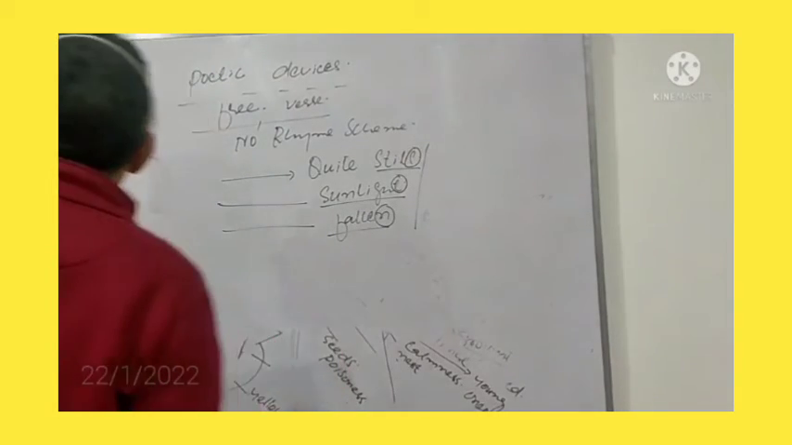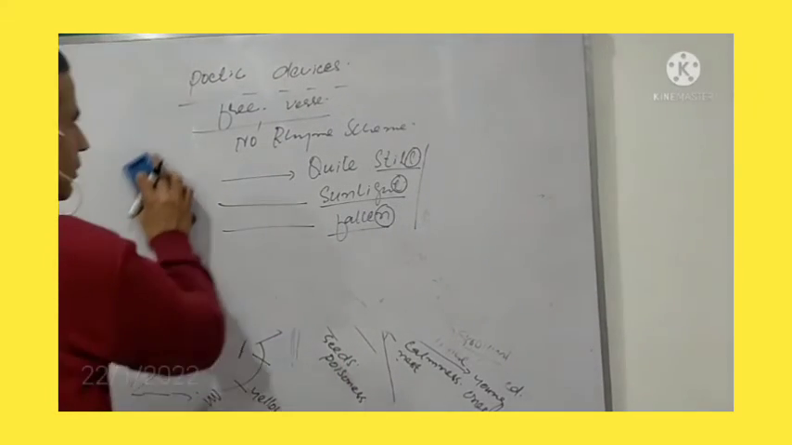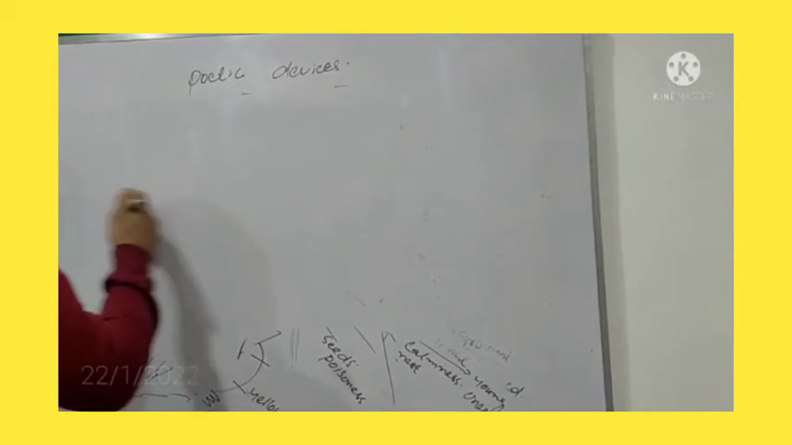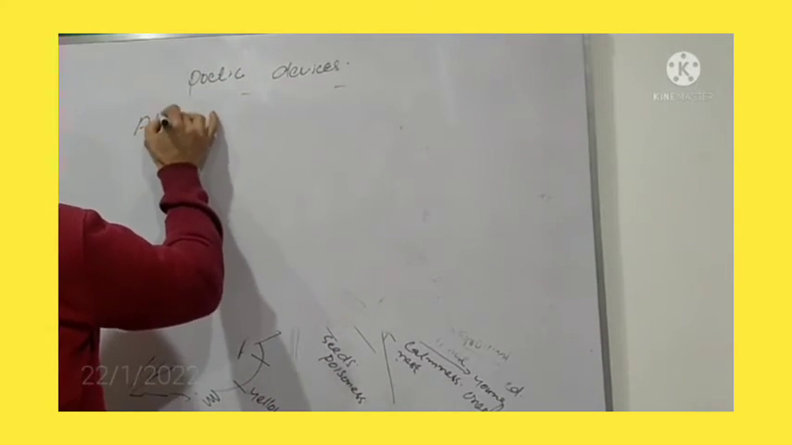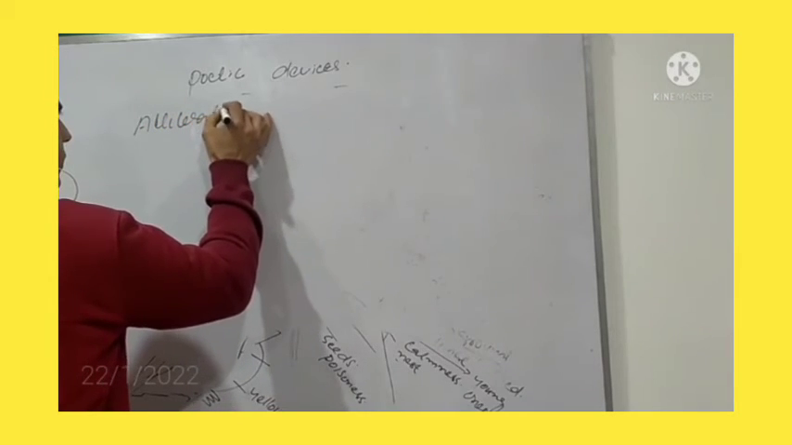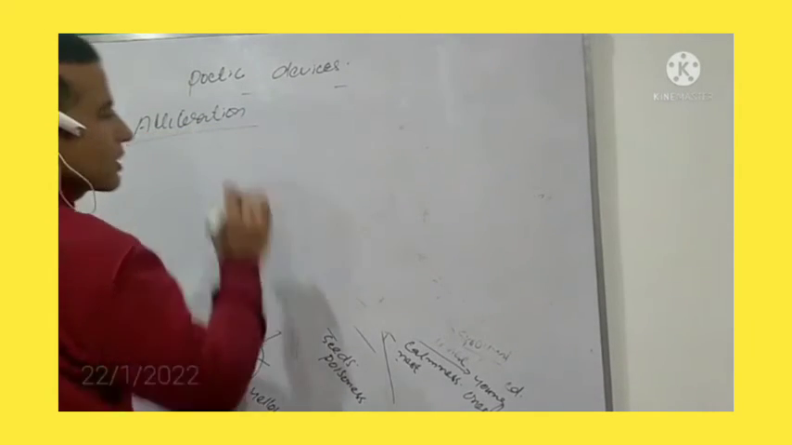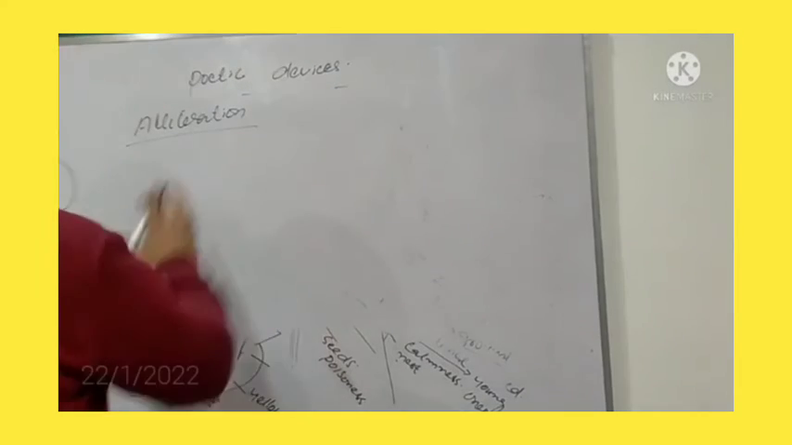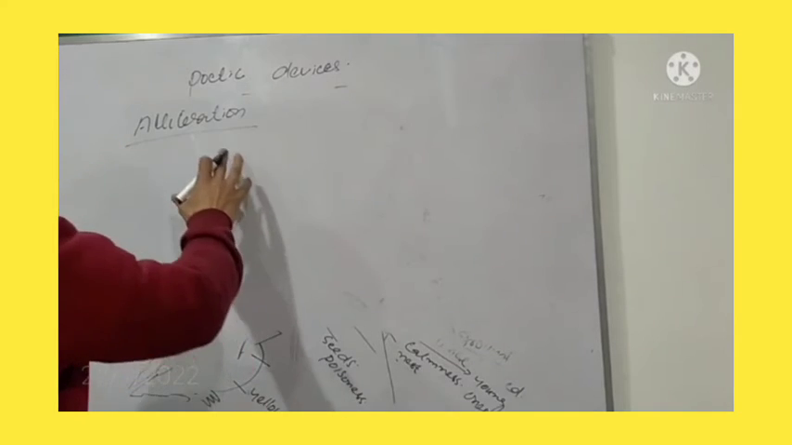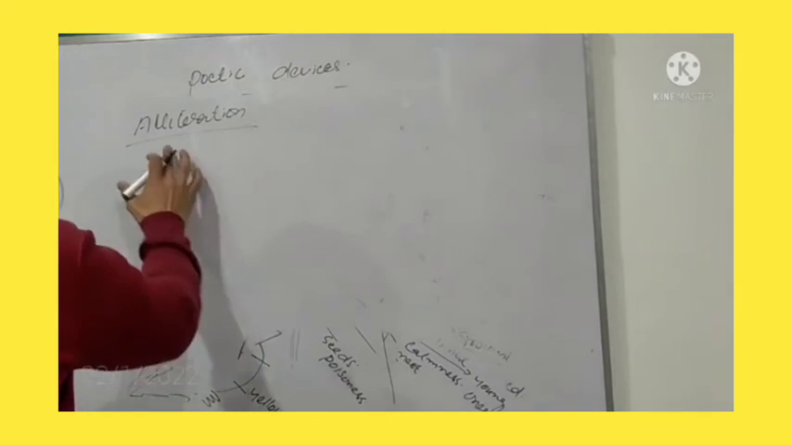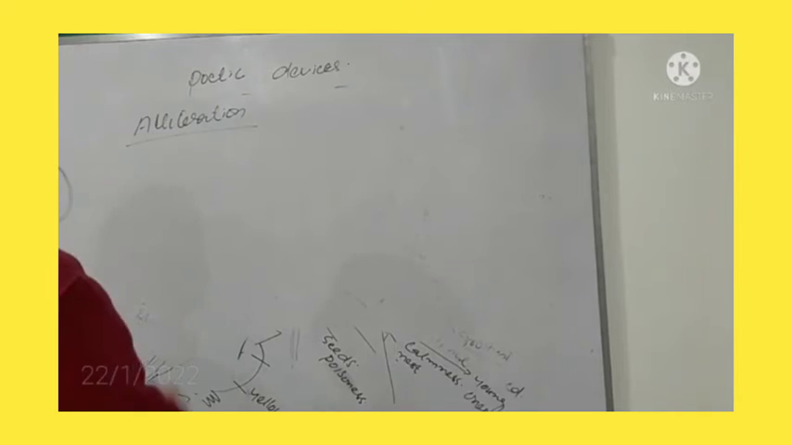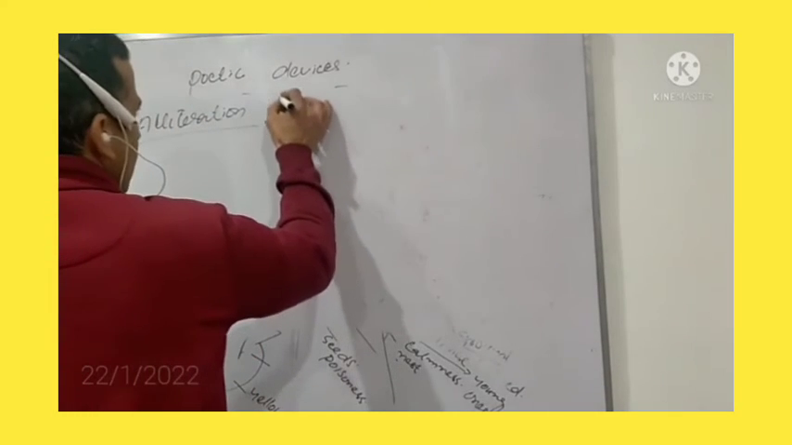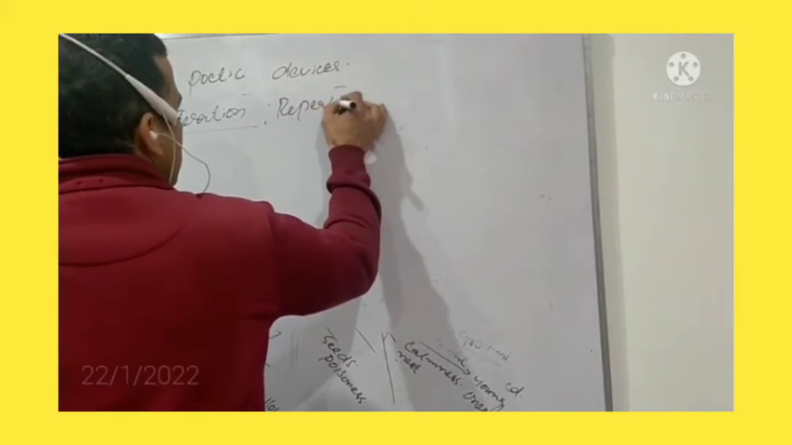The second poetic device is called alliteration. There are a number of poetic devices. In today's topic, we are going to discuss a few. One we have already discussed, the free verse, and the second one is alliteration. What is meant by alliteration? Alliteration simply means repetition of